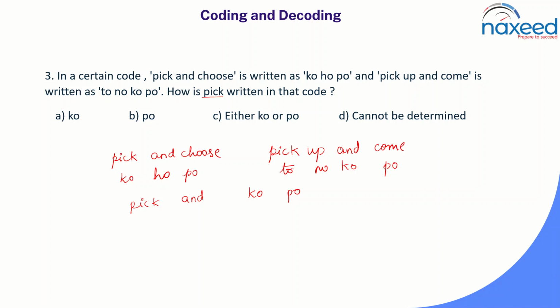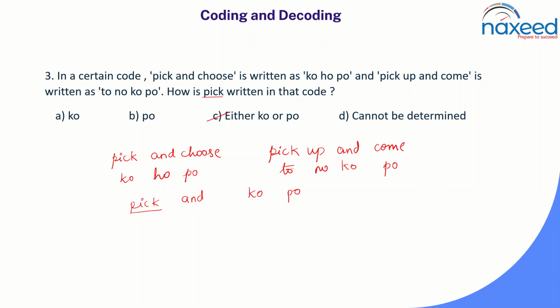That's why we will get two codes, and we can say that either co or po is the coded word for pick. We cannot say that co is the coded word or po is the coded word. If you say that co is the coded word for pick, then you are assuming that and is coded as po. That is wrong. We should not make an assumption in this topic. Only if it is given, then we have to consider it. Otherwise we should not assume it.